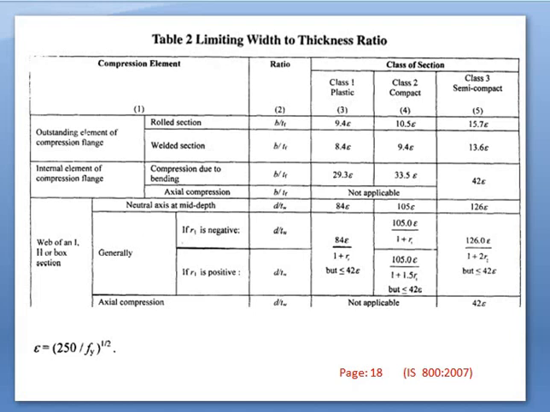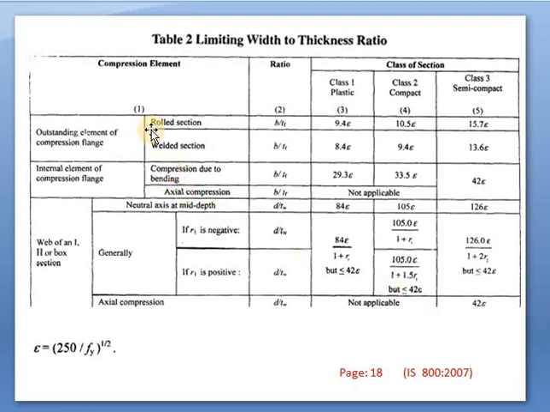Again, on page number 18 of IS 800 2007, some provisions are also given, that is the limiting width to thickness ratio. While deciding the steel sections, we have to consider the thickness as well as the width. Okay. So this ratio is also very important. The limiting width to thickness ratio is very important because it will decide the strength of the steel section. It will decide which steel section is to be used, or which steel section is comfortable to use, or which steel section will take the maximum load. So this width to thickness ratio is again important.